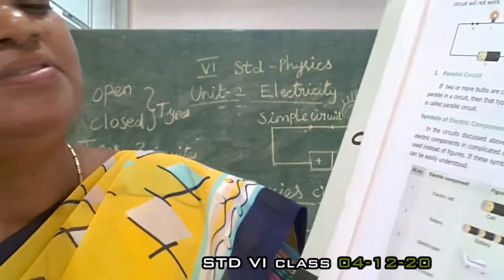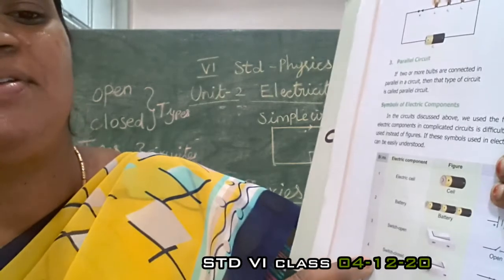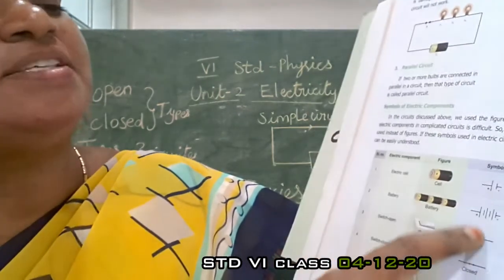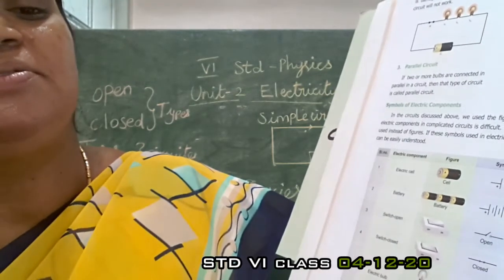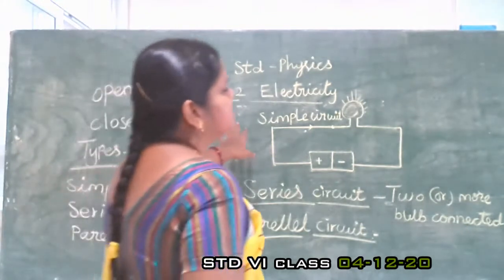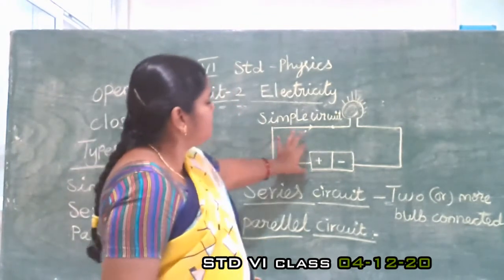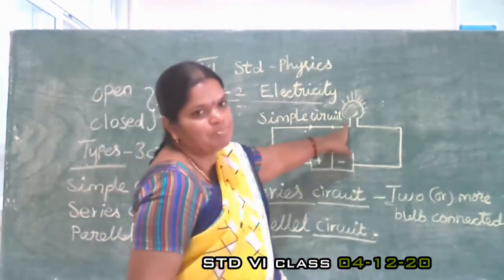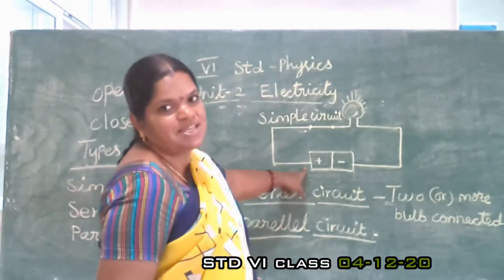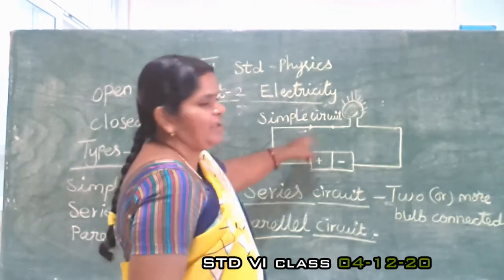These are the electric components. These are the figures, and these are the symbols. We use the symbols in the circuit. Here this one is the cell, this one is the bulb, and these lines are the wire. In this wire the charge is flowing.